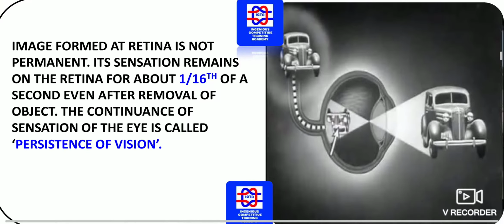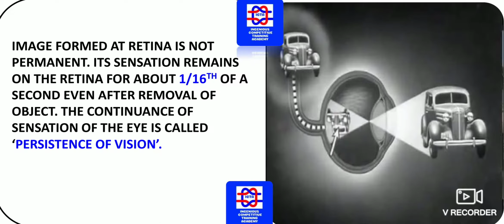Persistence of vision. We should remember, if we see any object, that persistence remains in the eye as a photo for 1/16th of a second. So that sensation remains for up to 1/16th of a second even after removal of the object. Once the object is removed also, that persistence or continuance of the sensation will remain for 1/16th of a second. That is known as persistence of vision.